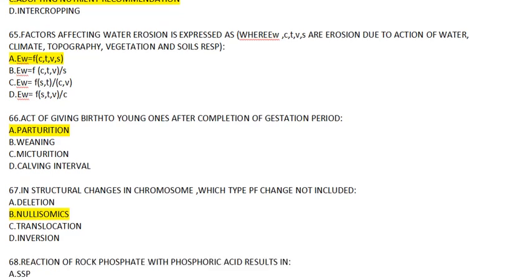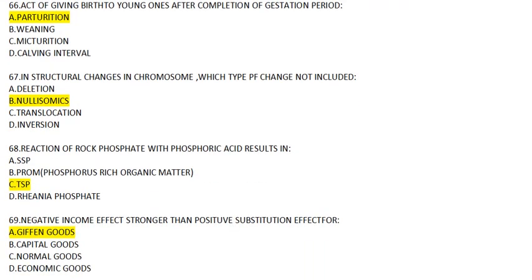Question number 65. Factors which are affecting the water erosion is expressed as where EW is erosion caused due to the action of water, and it depends upon climate, topography, vegetation and soils. So the answer will go A. Question number 66. The act of giving birth to the young ones after completion of gestation period is parturition. So definition of parturition in this.